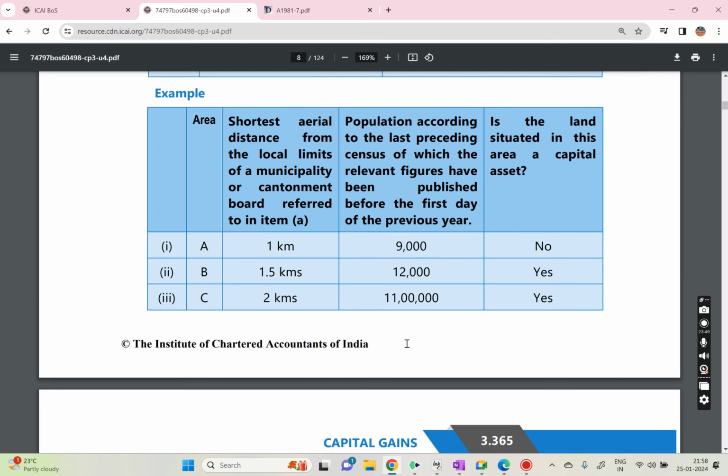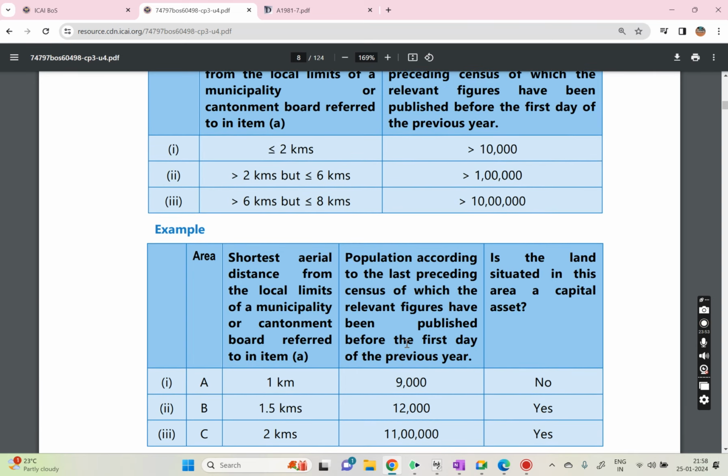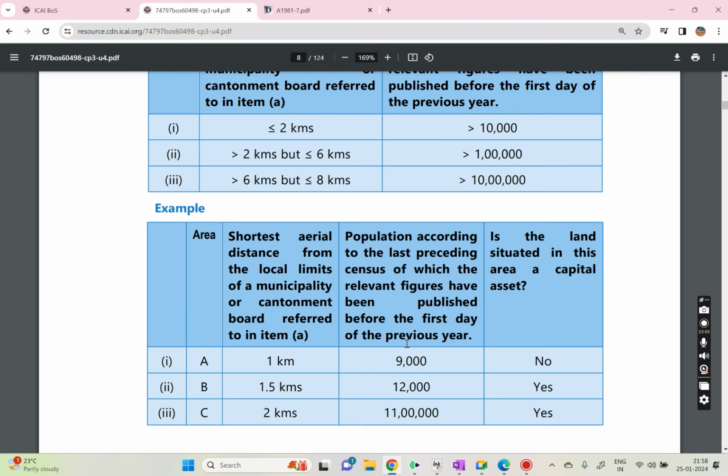So that's why it is not a capital asset. That means it is rural agriculture land. Now, next scenario. B, 1.5 kilometers and then 12,000. Again, see here, it is less than or equal to 2 kilometers and the population is more than 10,000. It is falling within the limits, right? Yes, sir. So can I say that this is urban agriculture land? Yes, sir. So that's why it will be considered as a capital asset.